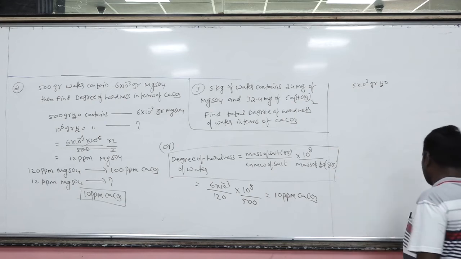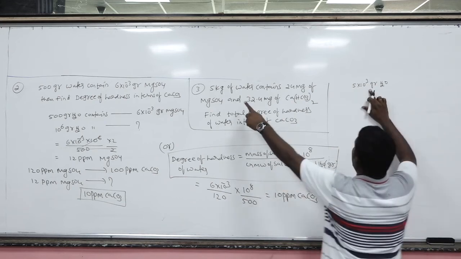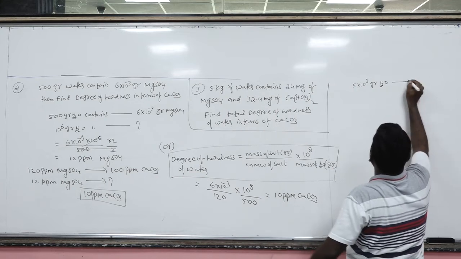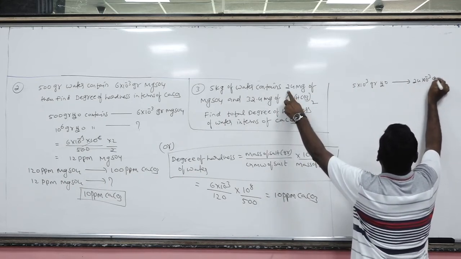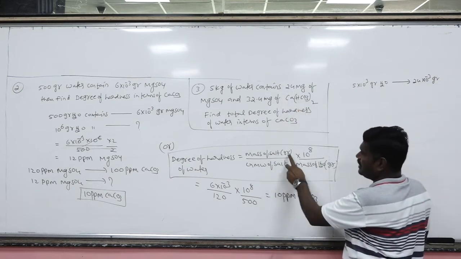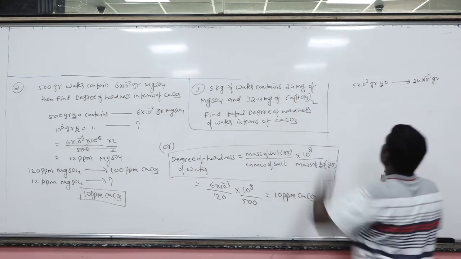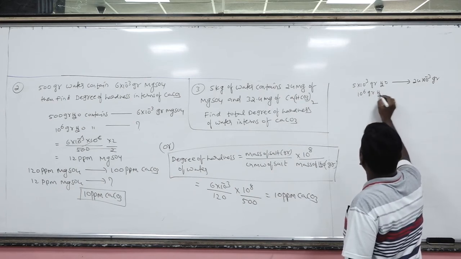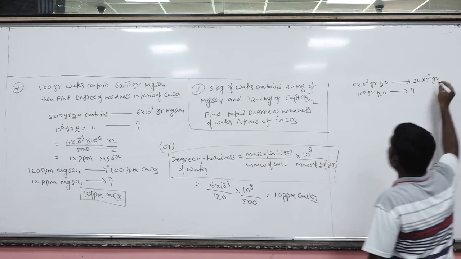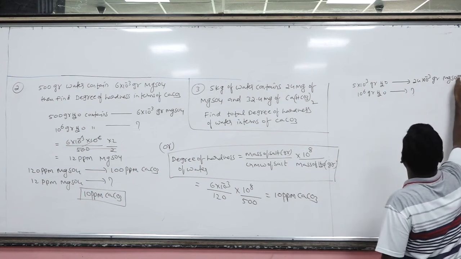Grams, not in kilograms. Okay. 5 into 10 raised to 3 grams water containing how many grams of salt? 24 into 10 raised to minus 3 gram. Remember, the mass of the salt should also be in grams. It is milligrams. Standard definition says that 10 to the power 6 grams water containing how many grams of MgSO4? That is the ppm.